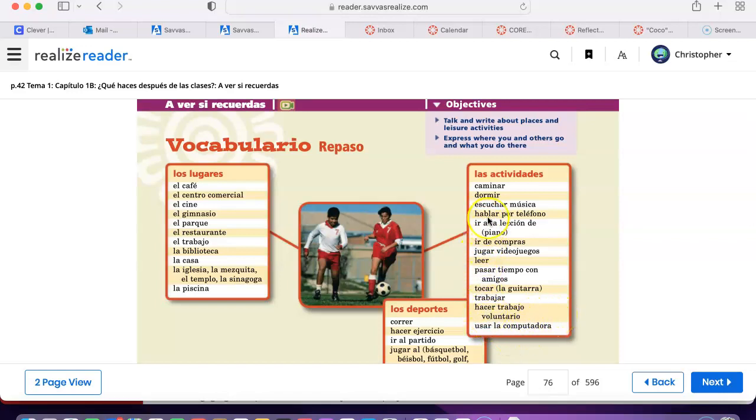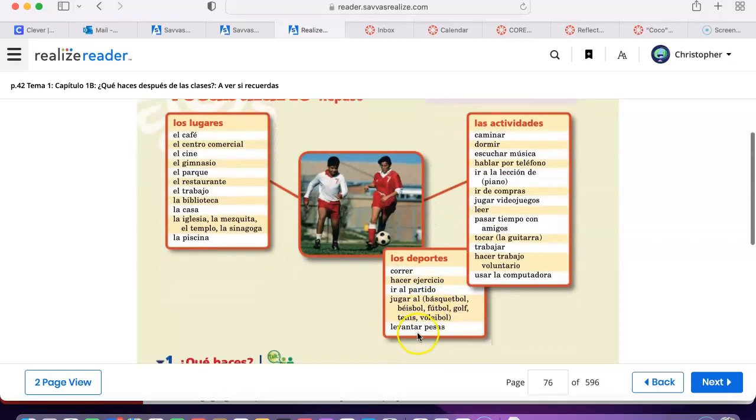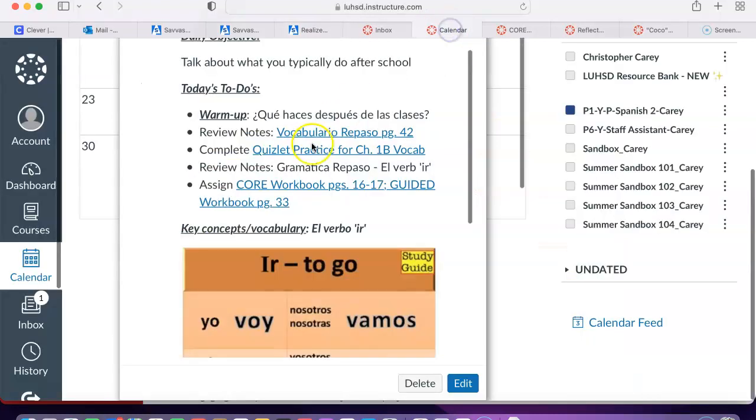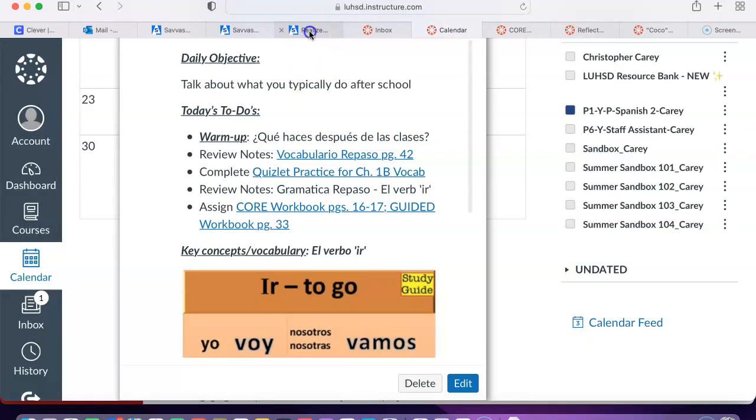You can see all of these are verbs, AR, ER and IR verbs. A lot of them are cognates, words that look like, sound like, and have the same meaning as another word in another language. And for any vocabulary you're not familiar with, we're going to do Quizlet practice to jog your memory. So taking a look at page 42, review those places and activities to incorporate that in talking about what it is that you like to do after school and the places that you like to go.